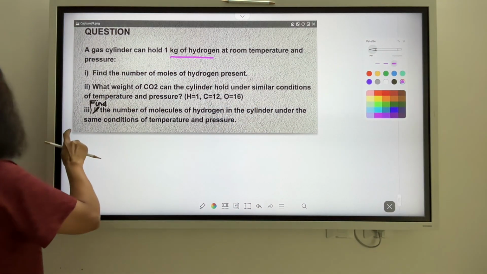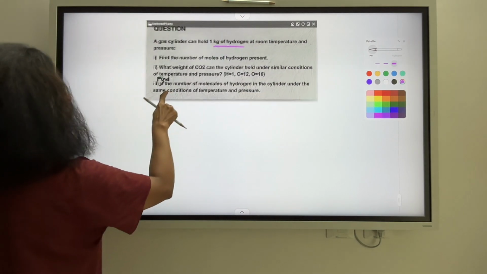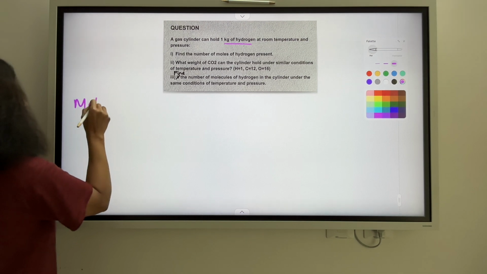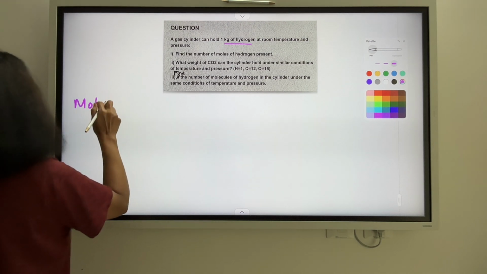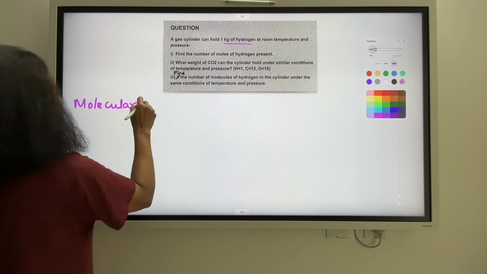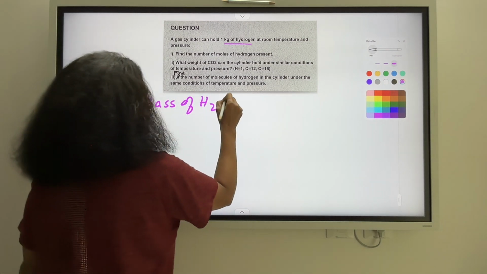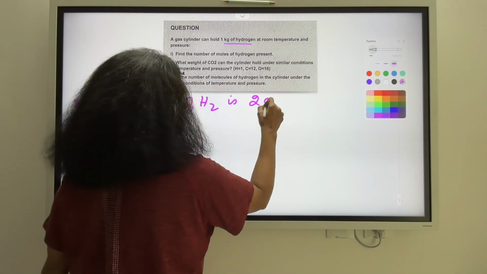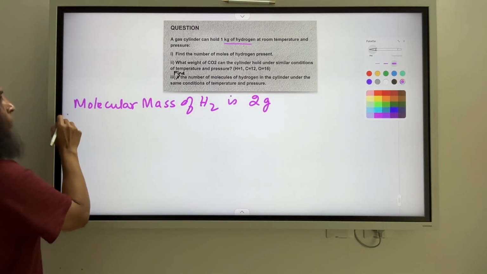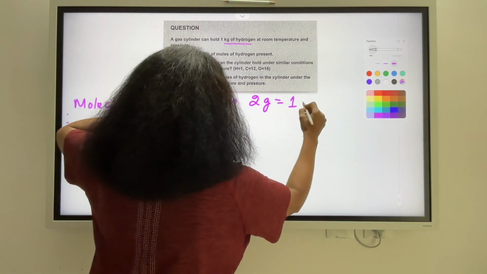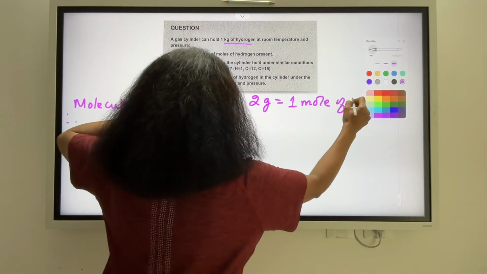So let's see this. We know that the molecular mass of hydrogen gas is 2 gram, right? Therefore, this 2 gram is nothing but 1 mole of hydrogen.